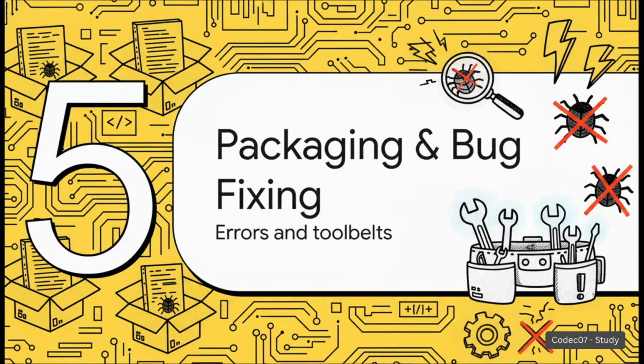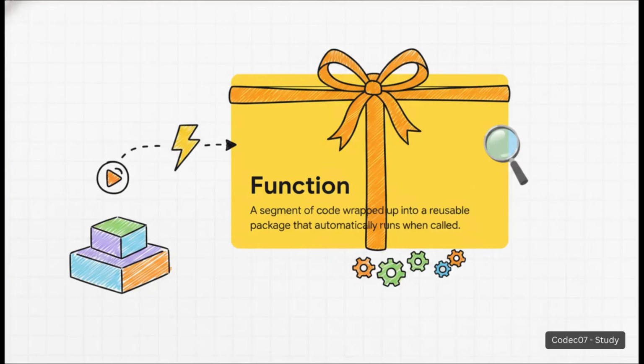Finally, Section 5, packaging code and fixing bugs. Let's finish building out your tool belt and talk about finding errors. As you start writing more complex instructions, your program is going to get very long very quickly. To keep things clean, we use functions. A function is just a segment of code wrapped up into a reusable package that automatically runs whenever you call its name. Think of it as a beautifully wrapped present of code.